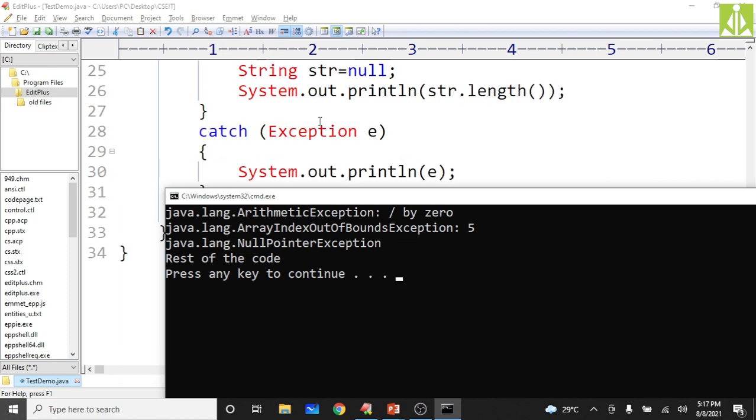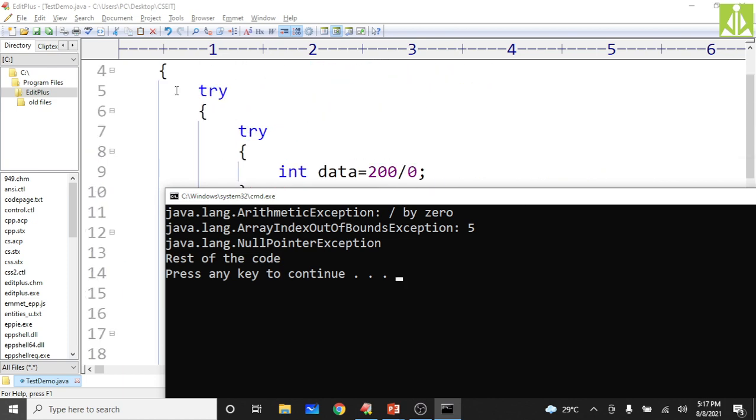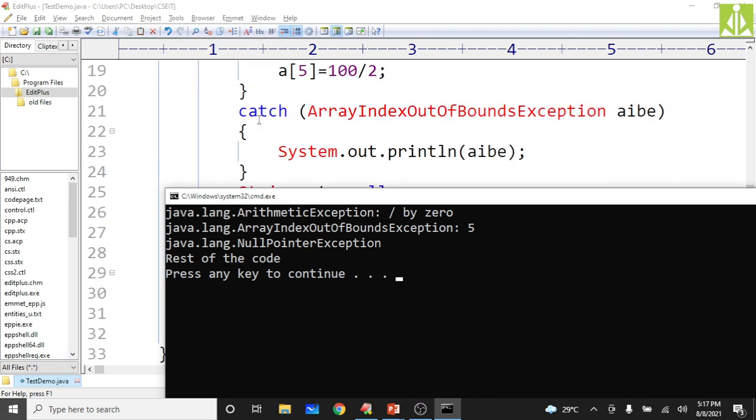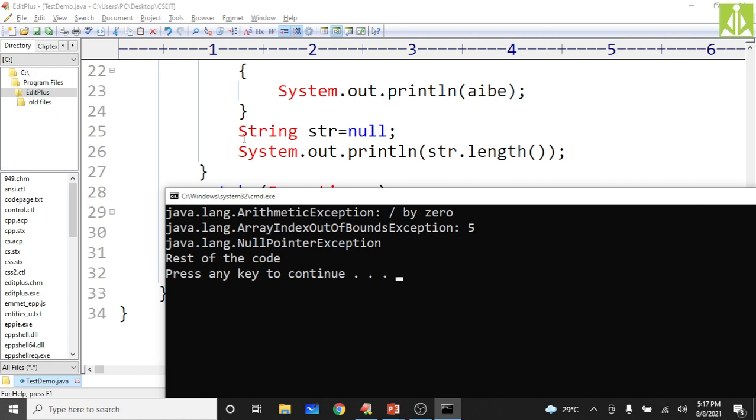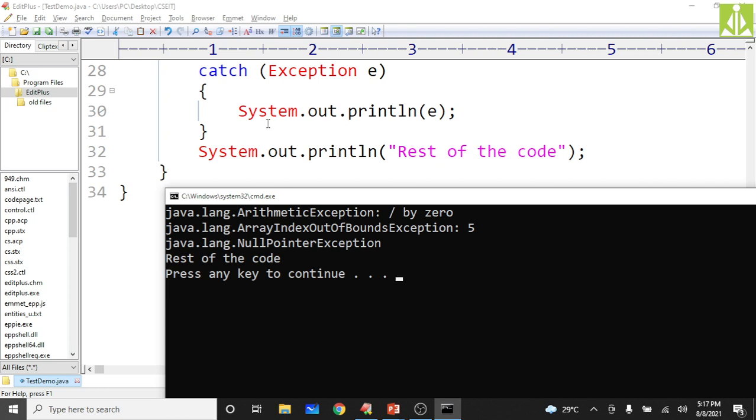See, when you are generating the null pointer exception inside the outer try block after the nested try catch blocks, what is happening? The outer catch block is handling that exception. The parent class, the Exception class, is handling that null pointer exception. If you want to make this class specific, then you have to make it NullPointerException over here.